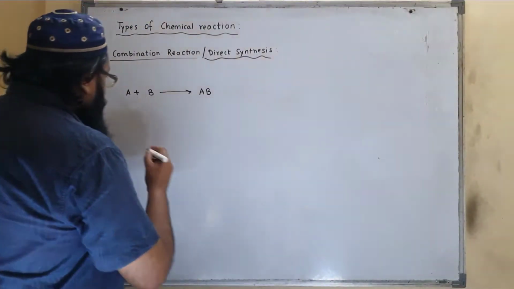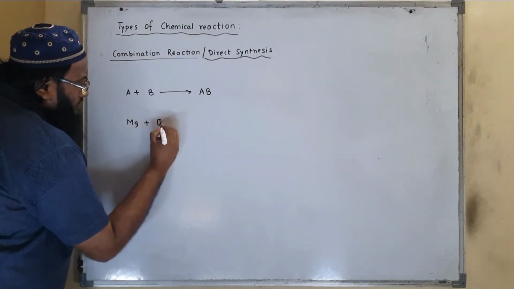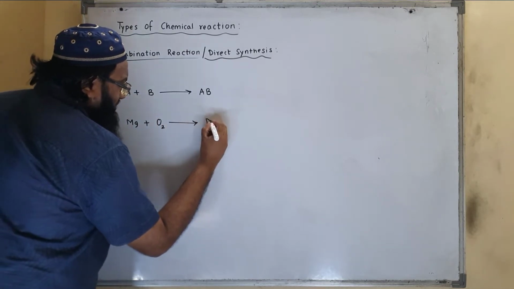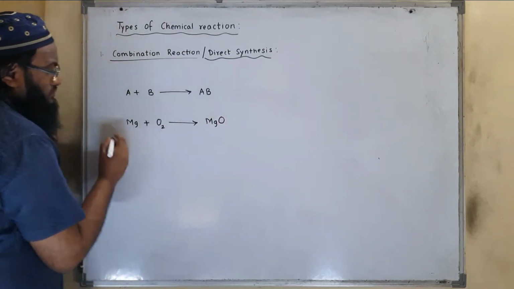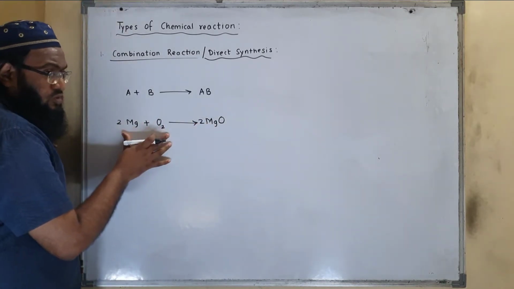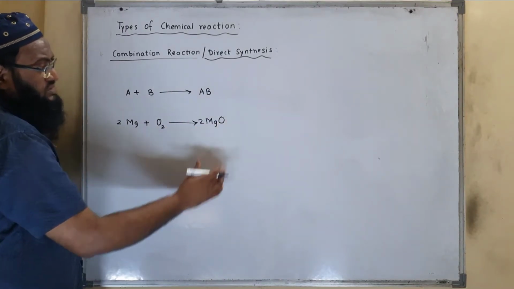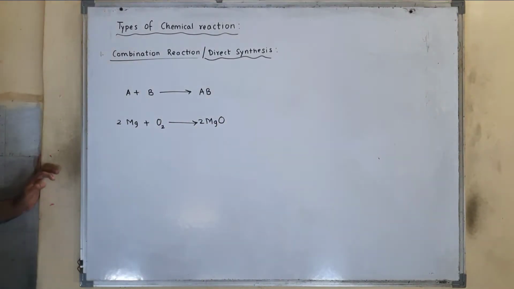Examples of combination reaction, like for example magnesium plus oxygen will give you magnesium oxide. Here we have seen that there are two or more reactants. So two reactants, they combine together to give a single product. So this reaction is termed as combination reaction.